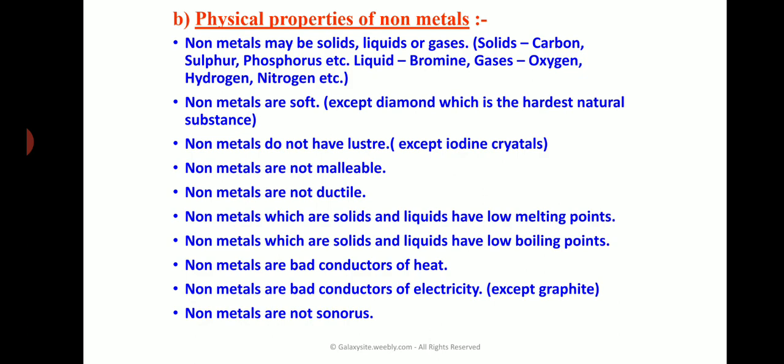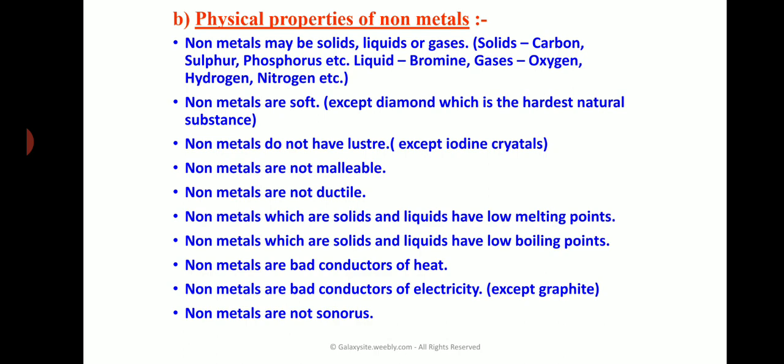The non-metals which are solids and liquids have a low melting point and a low boiling point. Next, they are bad conductors of heat, and non-metals are bad conductors of electricity, except graphite.